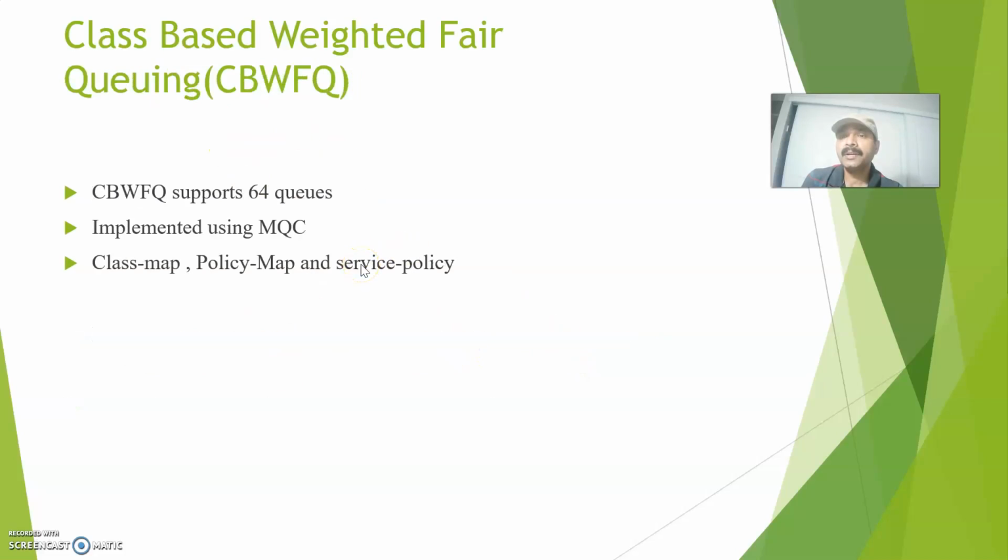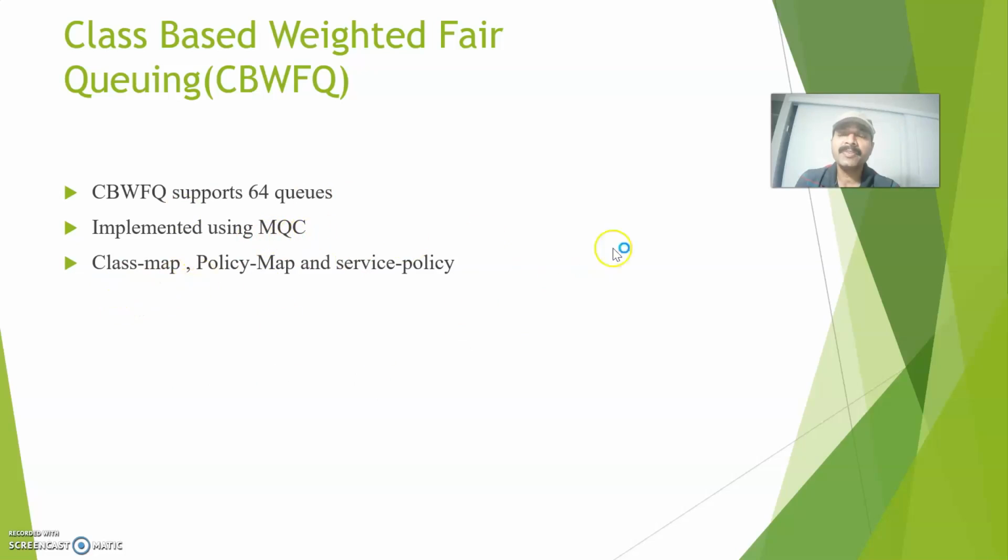So now let us understand class-based weighted fair queuing. This works on the MQC. It supports 64 user-defined queues. MQC is nothing but a modular QoS CLI implementation. In this, I'm using three commands: class map, policy map, and service policy. I'm going to implement all this in the command line, and this is an improved version of the command line. That is the reason we call it a modular QoS CLI implementation.